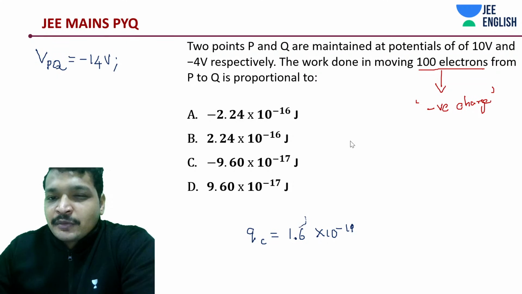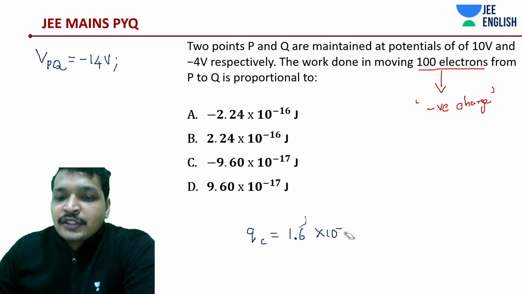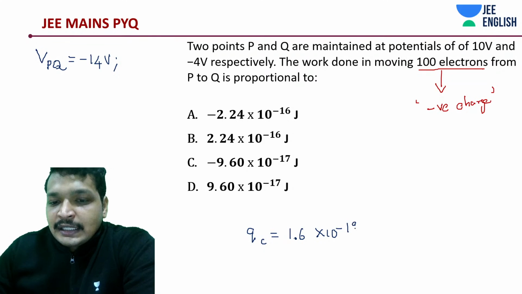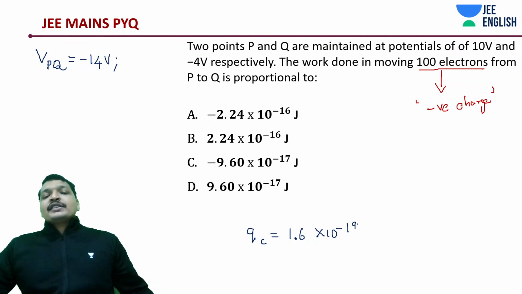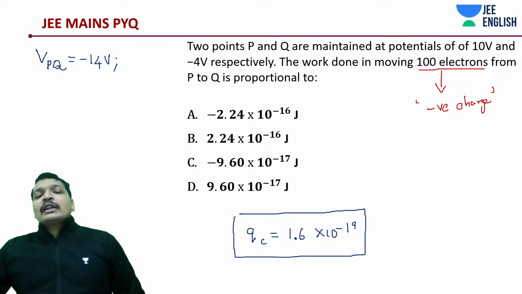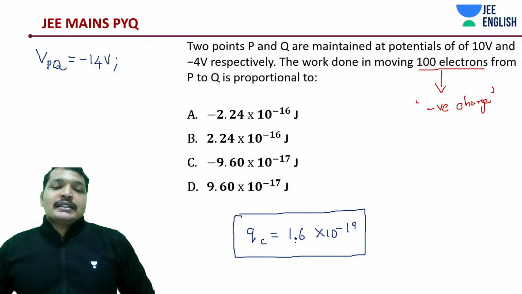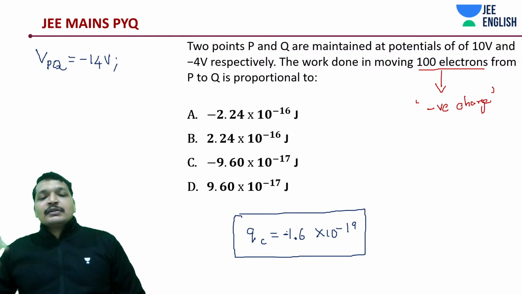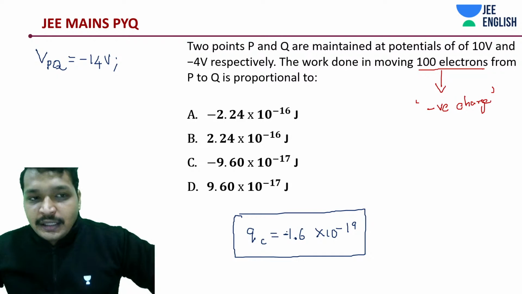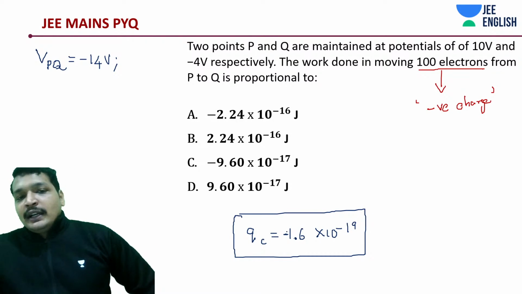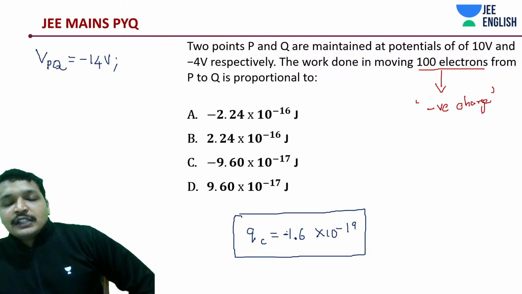Now let me give you a small hint of working around this question just from the options. If you understood these 2 points, it's of course 100 times Qe into delta V that you have to calculate. Let me tell you this is negative, right? Qe is minus 1.6 into 10 to the power minus 19.